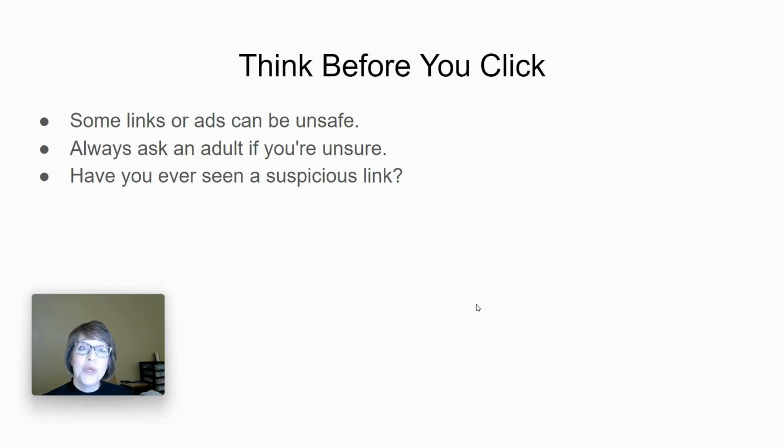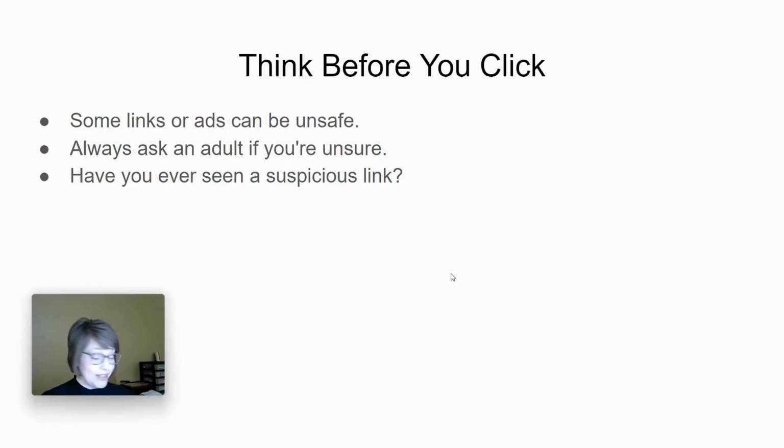Next is think before you click. Some links or ads can be unsafe, and always ask an adult if you're unsure. Now think about it. Have you ever seen a suspicious link? Probably have, maybe coming through an ad, or it looks like you're going to win something if you click on something. Think before you click. Just close those and don't click on them at all.